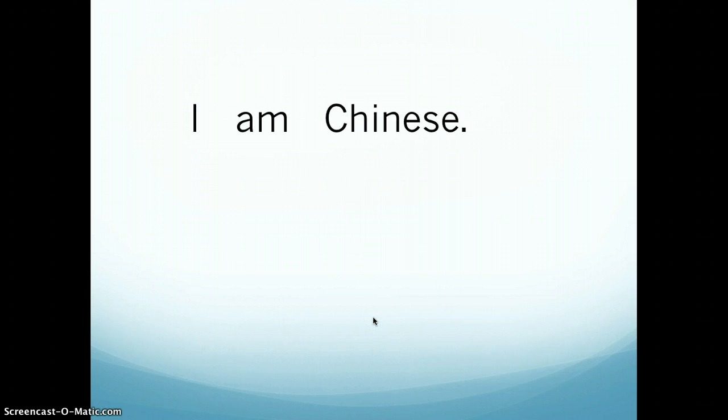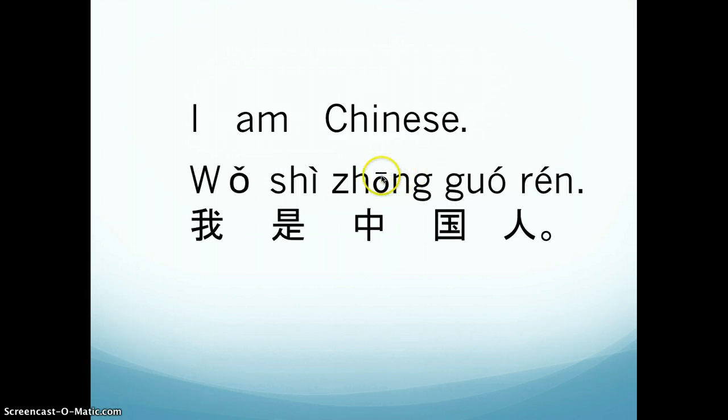So how to say I am Chinese? Let's put it into a sentence. That will be 我是中国人. Don't forget 人, okay? Because you're not a country, you're a person of this country, right? So 我是中国人. Make sure you know how to write 我, because you're going to write a lot of 我 in the future for different statements.